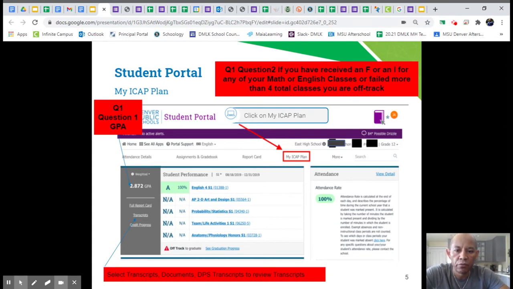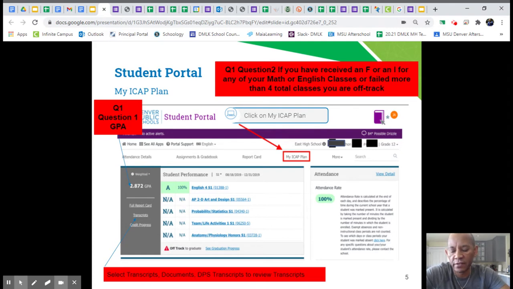And in general, for Q1, question 2, the question is, are you on track or off track? You may not know. Basically, if you have received an F or an I for any of your math or English classes, you are off track. If you have failed more than 4 total classes, you are off track. In general, you should know whether you have passed or failed a class, okay? But if you have a feeling that you've failed more than 4, or if you know you failed a math or English class, go ahead and put off track.